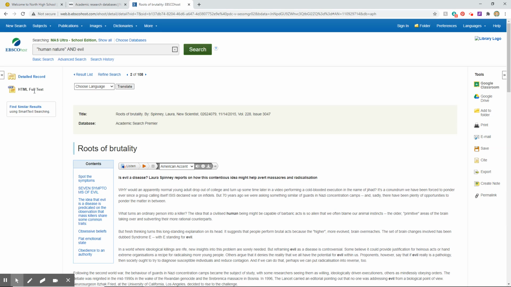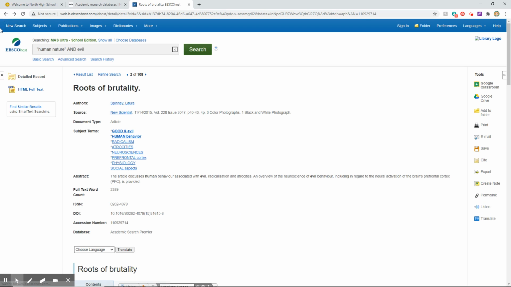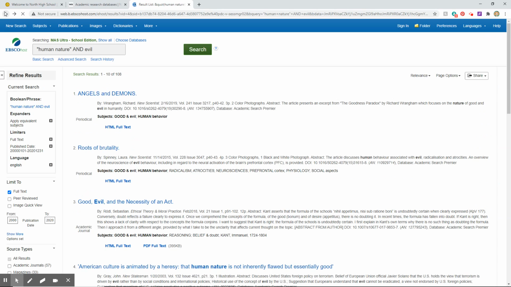If you've gotten this far in your research, then you really do need to read the full article to make a final determination about whether it helps you answer your research question or not. If you need something else or something better, you just go back to your search results and look at something else, or maybe refine your search a little.